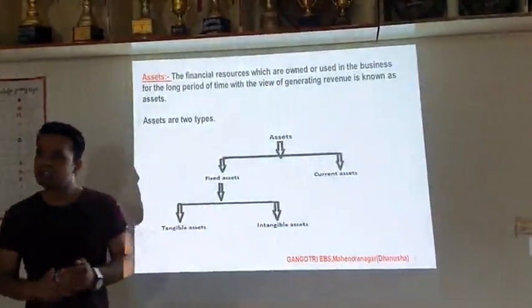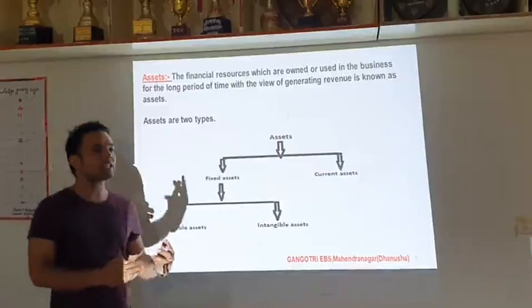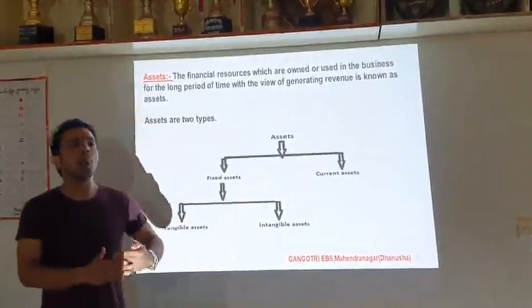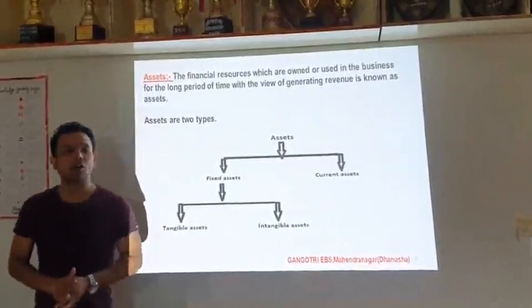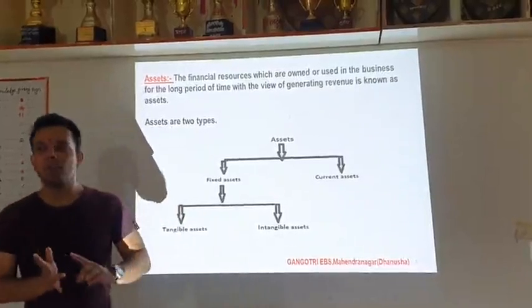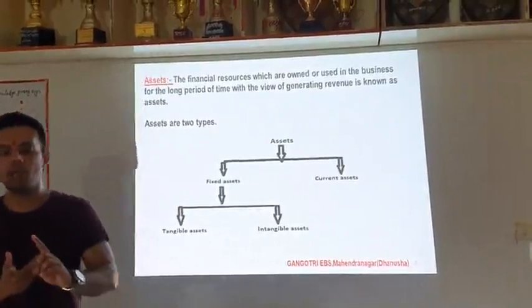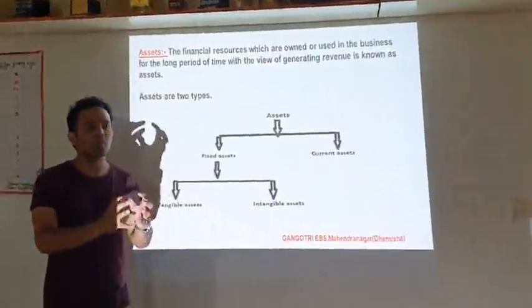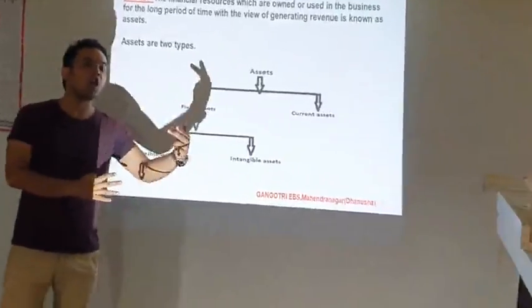Now the question arises, what is fixed asset and what is current asset? Those assets which are used more than 1 year are known as fixed assets. For example, land, building, machinery, vehicles, furniture, they are used not for a short period of time, they are used for a long period of time.